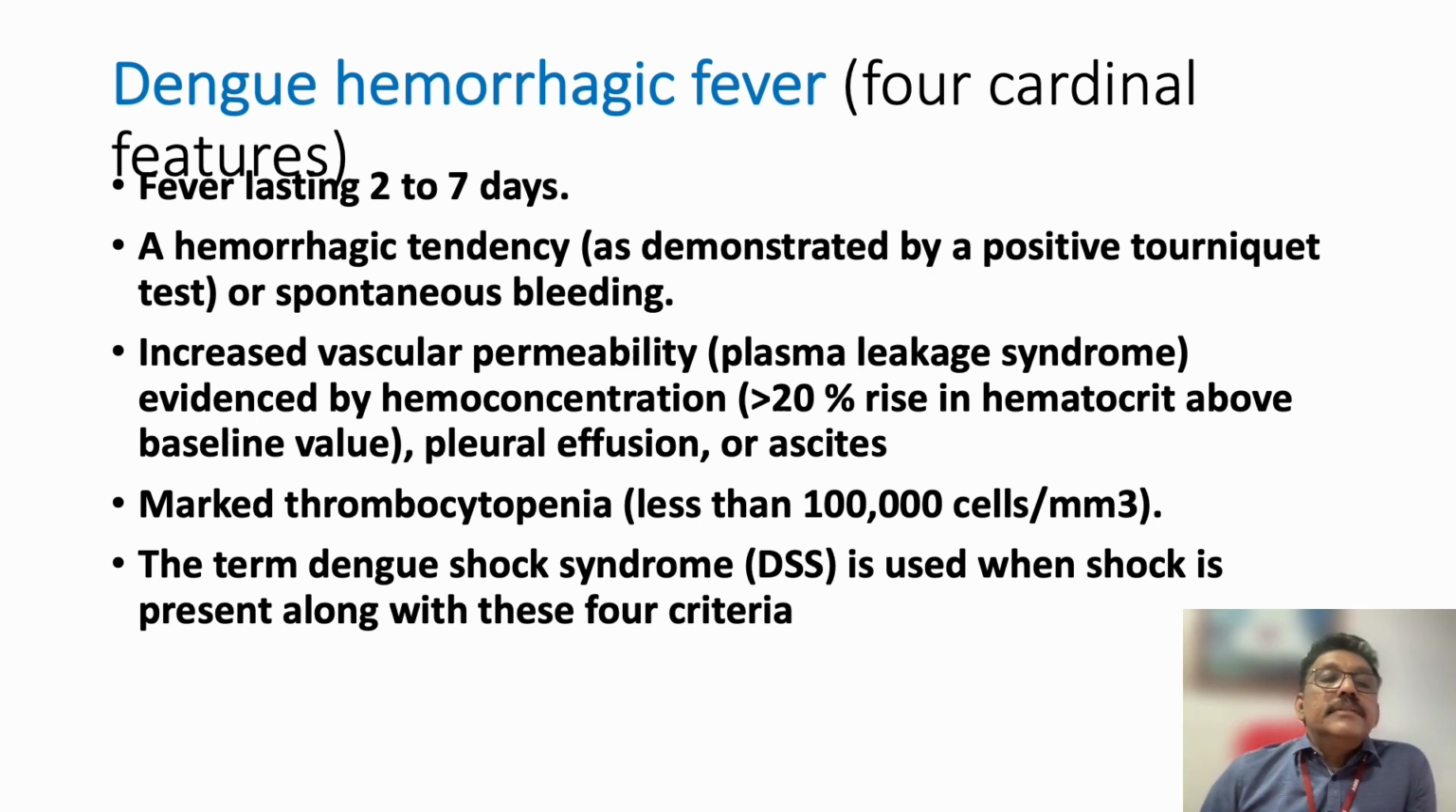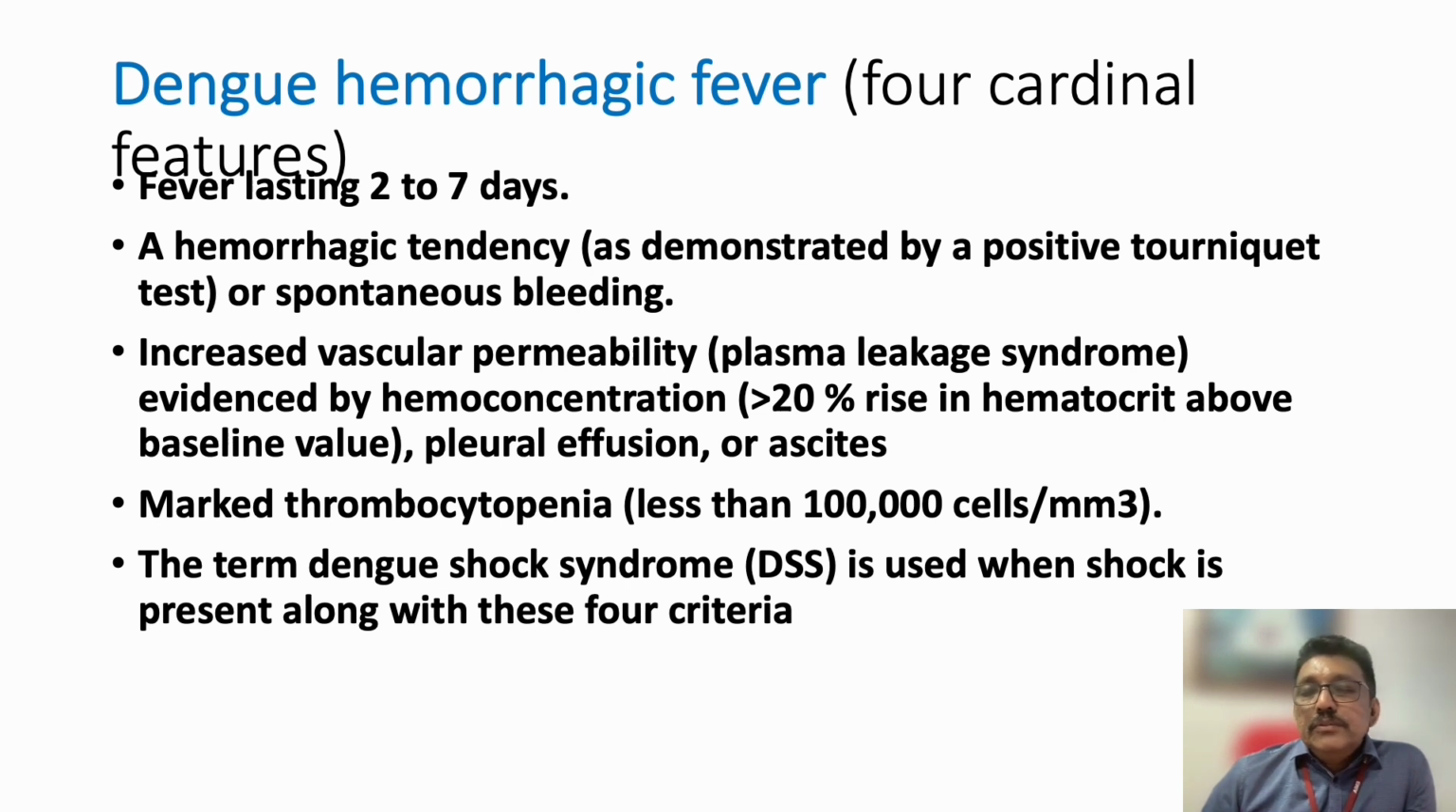Hemorrhagic fever means it is mainly, we know, due to thrombocytopenia. Thrombocytopenia and vascular leak, both are there. Vascular leak is a primary problem in dengue shock syndrome. It will be associated with thrombocytopenia.